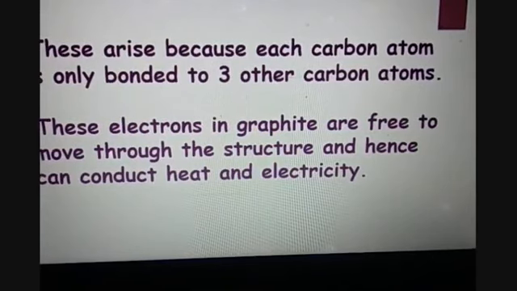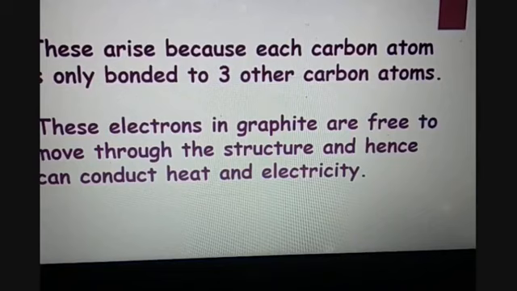and this free electron arises because each carbon atom is only bonded to 3 other carbon atoms. As we have seen in the diagram, these electrons in graphite are free to move throughout the structure and hence can conduct heat and electricity, and that is why graphite is a very good conductor of electricity.